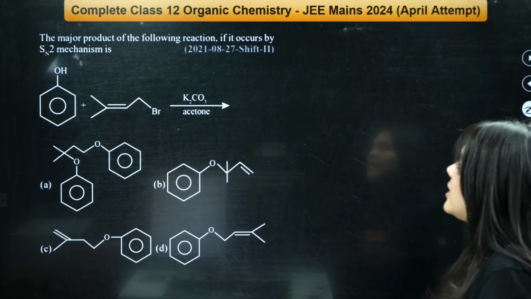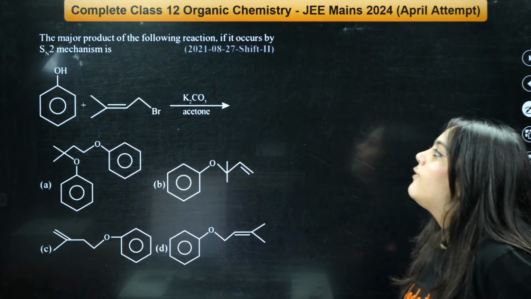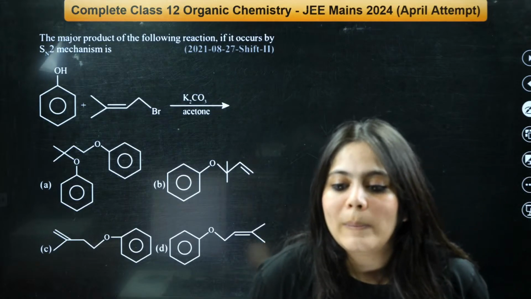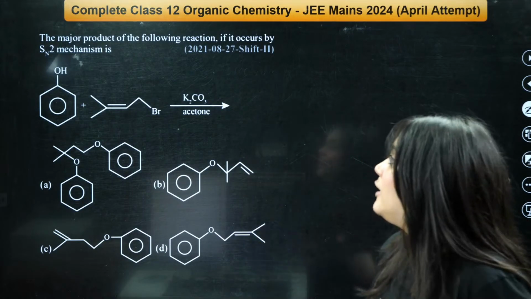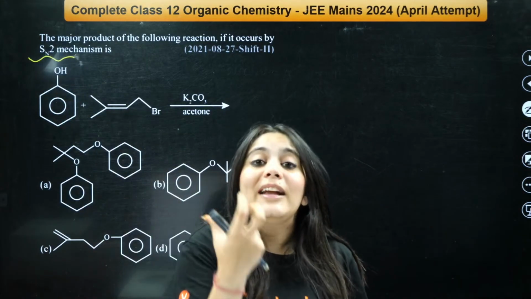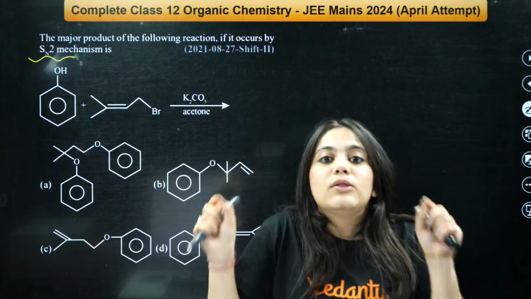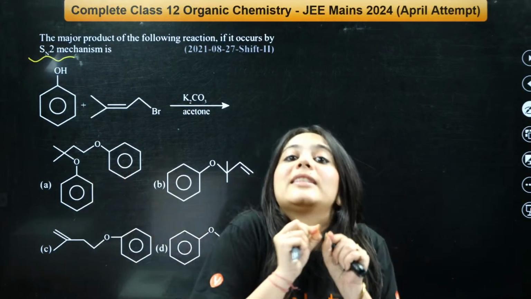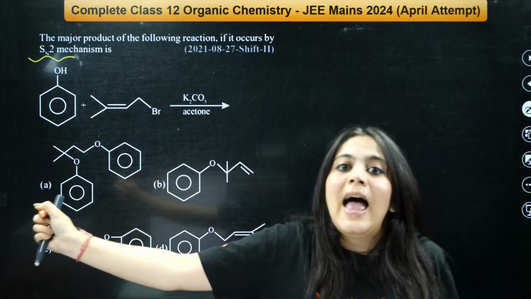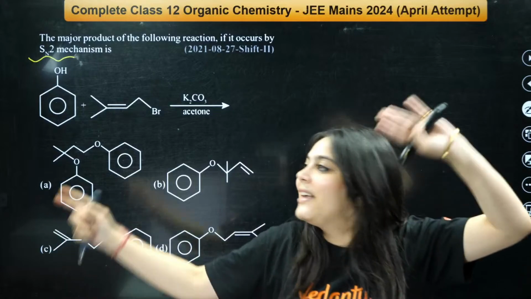Now the next question on the screen. The major product of the following reaction, if it occurs by SN2 mechanism. Understand? SN2 mechanism, which means what kind of reaction is happening? Substitution. SN2 is the reaction where a single step happens and the attacking agent, the nucleophile, comes from the back, isn't it?